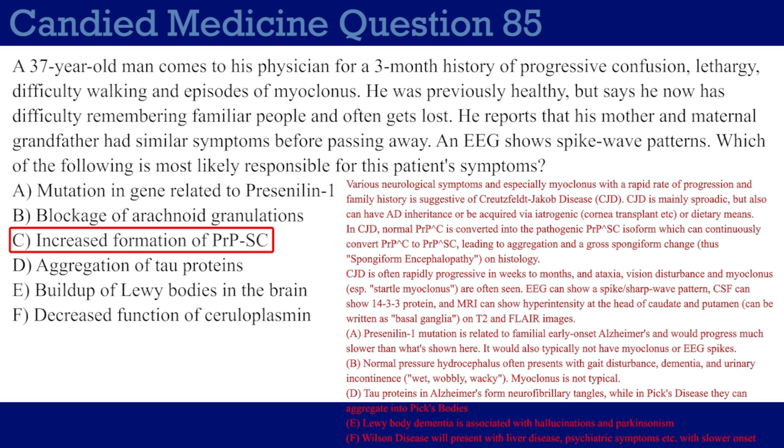But like I said, don't ever rely on that to diagnose CJD. And like I said, CJD tends to have a very, very rapid onset, which also differentiates it from all these other dementia disorders, a lot of which I put in these wrong answer choices, so let's take a look.